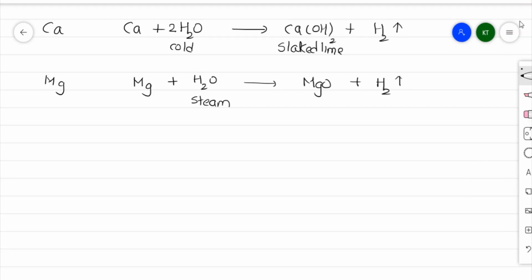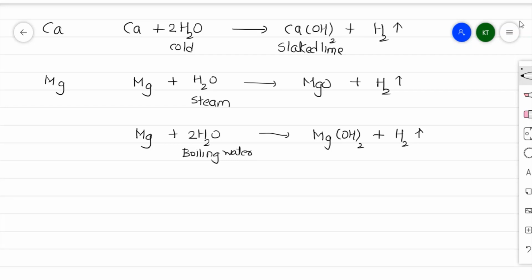Now magnesium metal may react with boiling water also, to give the corresponding magnesium hydroxide plus hydrogen gas. Here I'll take 2H2O to balance this equation.